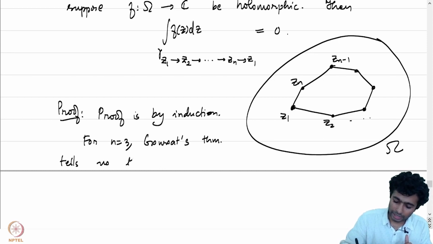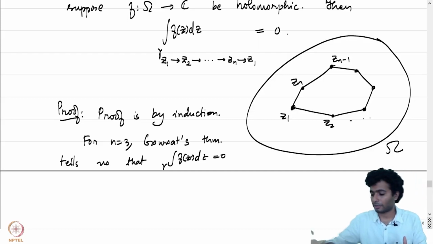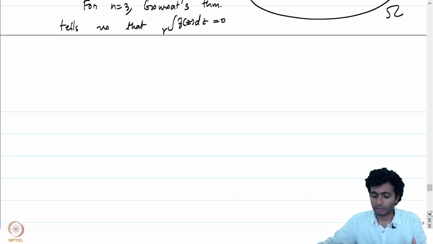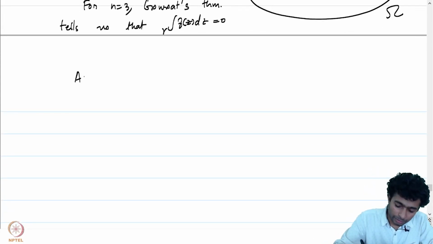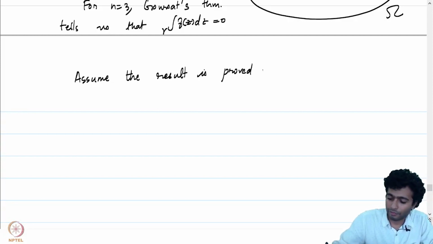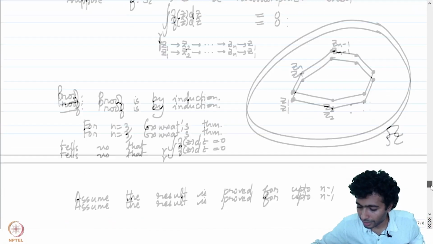It tells us that the integral of f of z dz over gamma is equal to 0, where gamma is the closed polygonal path. We will now put the induction hypothesis. Assume that the result is proved for up to n minus 1. And let's get back to our result here.